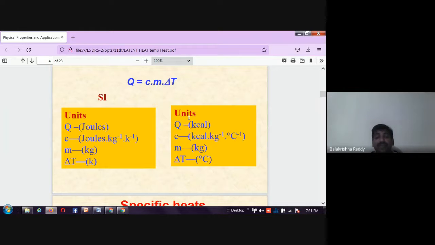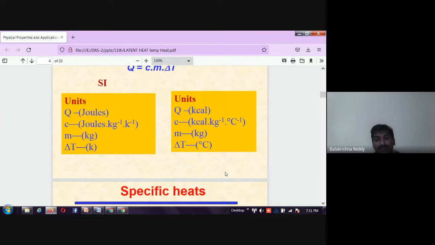In terms of calories, since heat energy is measured in calories, we write kilocalories, and specific heat capacity in kilocalories per kg per degree Celsius, with mass in kg and delta T in degrees Celsius. Remember, specific heat capacity is the most important factor which describes the nature of the substance and its absorption of heat.